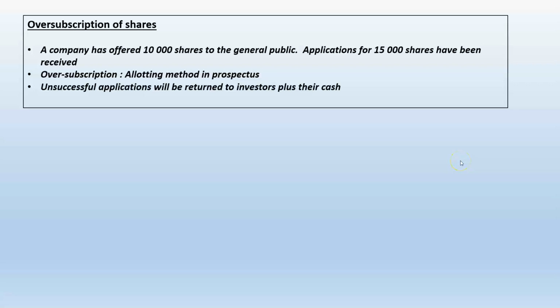Good, let's look at the accounting entries when there was an oversubscription of shares. So the company wants to raise capital by issuing, let's say, 100,000 1 Rand shares. So it wants to raise 100,000 Rand with this issue of shares. Now, how many guys can be successful in this share allocation? Only 100,000 shares, because that is the maximum that can be allotted according to the authorized capital that the directors